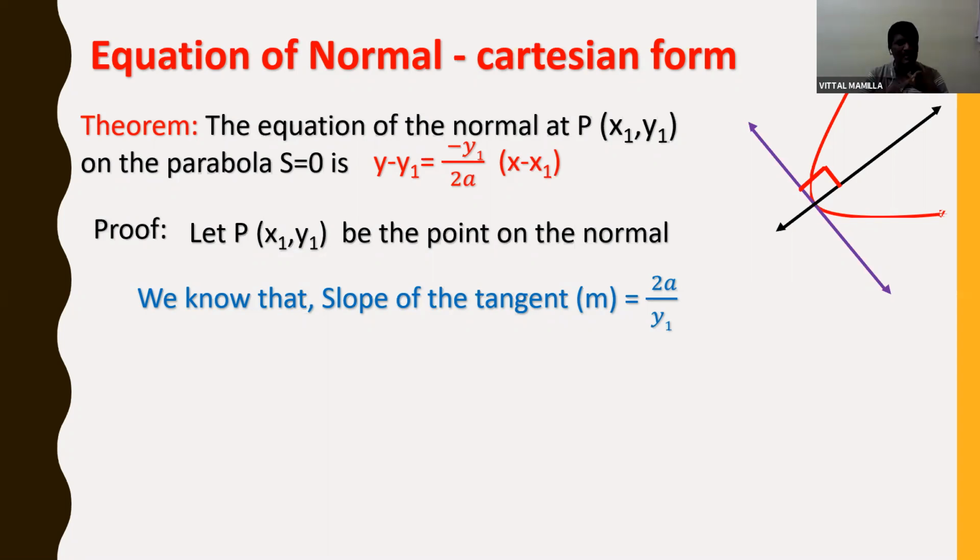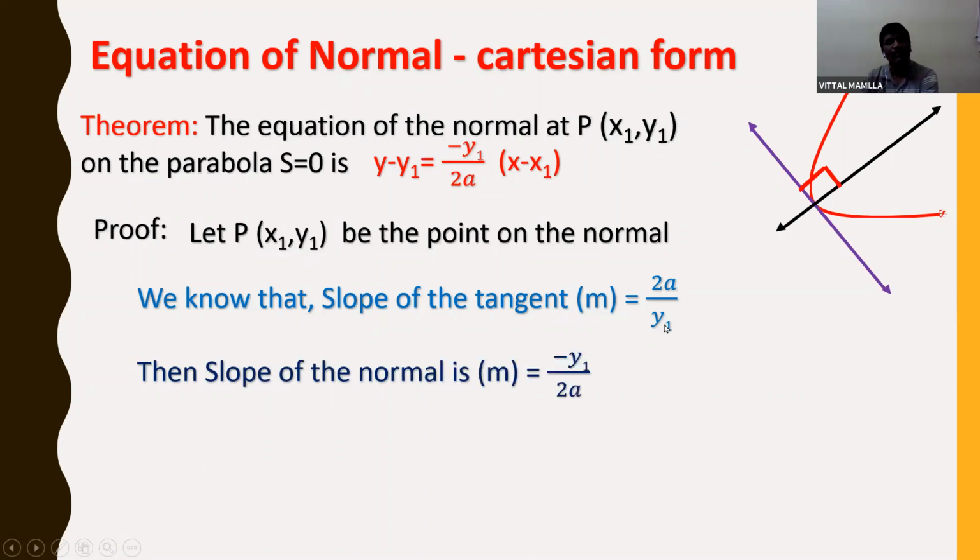If m1 is the slope of the first line and m2 is the slope of the second line, then m1 into m2 is equal to -1. So the slope of the tangent is 2a by y1, which means the slope of normal will become minus y1 by 2a. If you multiply these two, you'll get the value as -1.